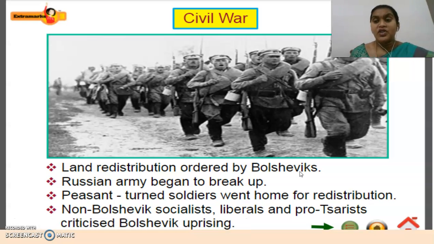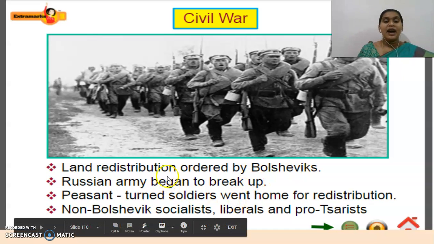As I told you, children, the farmers, the peasants of this Russia, they are not very quiet people. As we have seen, they were killing the landlords and grabbing the land. So again they ordered to redistribute the land, and then the Russian army began to break up.